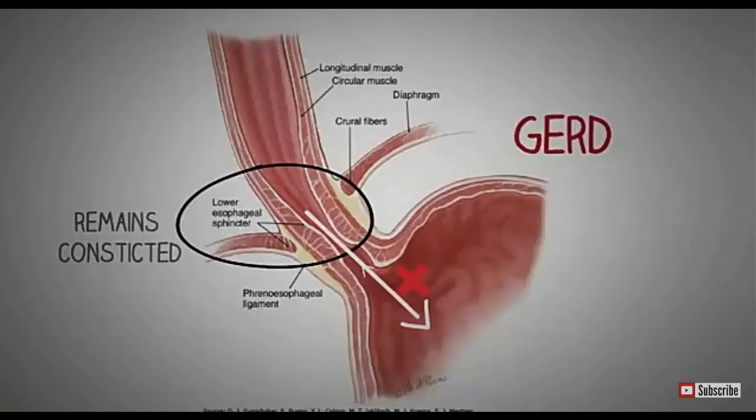It remains constricted to prevent the flow of the stomach fluid into the esophageal pipe. This is a constriction where it prevents the food flowing back. The condition where if a person is eating any harmful substance which is very harmful for the human body, then it propels the food by opening the esophageal sphincter. You have to remember, children, esophageal sphincter is the opening between the esophagus and the stomach.